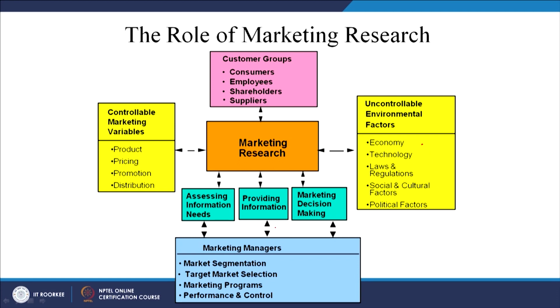And it helps the marketer to take decisions like segmenting the market, targeting, finally selecting the target market, and creating the marketing programs, what kind of marketing program should be done so that it can attract and create a happy climate for the customer, and then how to check your performance and control it.